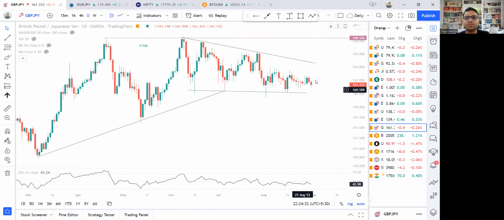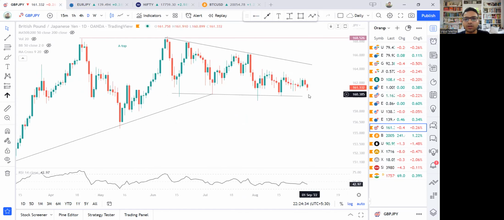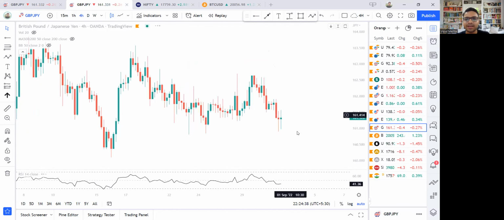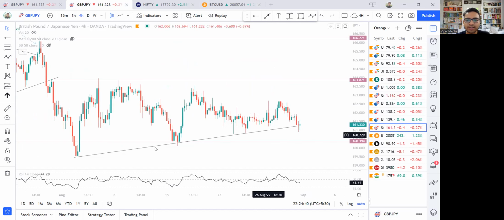Pound yen. Pound has been falling globally, across all major currencies, so there's not much to see in the pound yen pair as such. Interestingly, on the 4-hour time frame, the price is here. 1 hit, 2 hits, 3 hits, 4th hit. So it's a possibility that the price may do some kind of reversal at this zone.